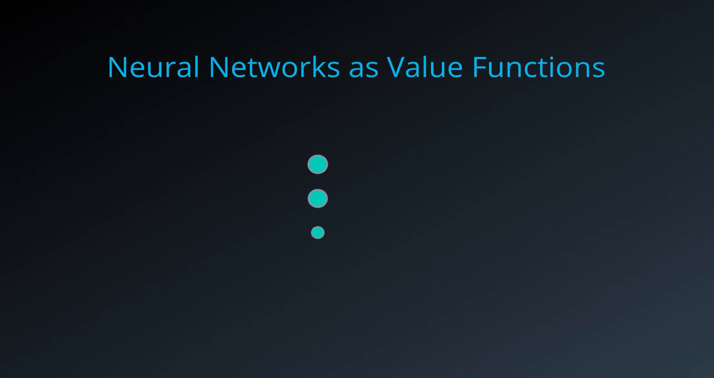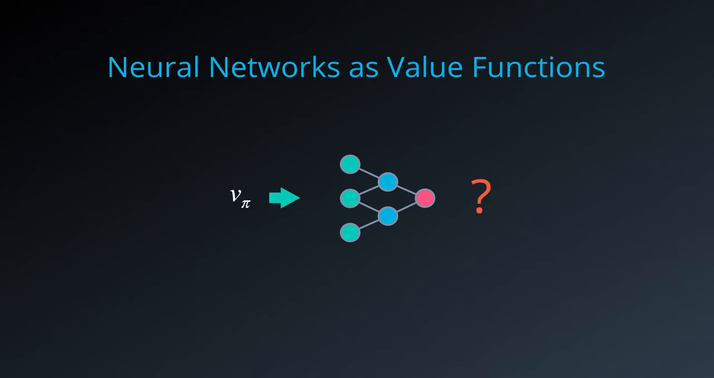So, how do neural networks fit into reinforcement learning? Well, remember how neural networks are touted as universal function approximators? What if we use neural networks to represent our value functions? Would that work? Let's take a closer look.